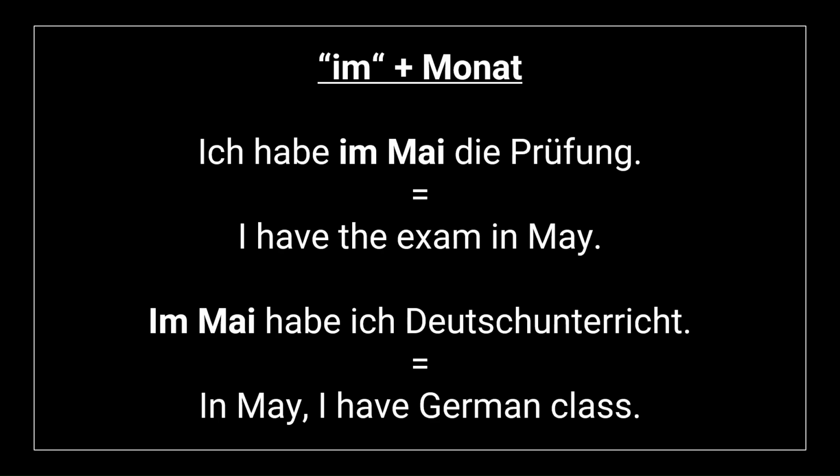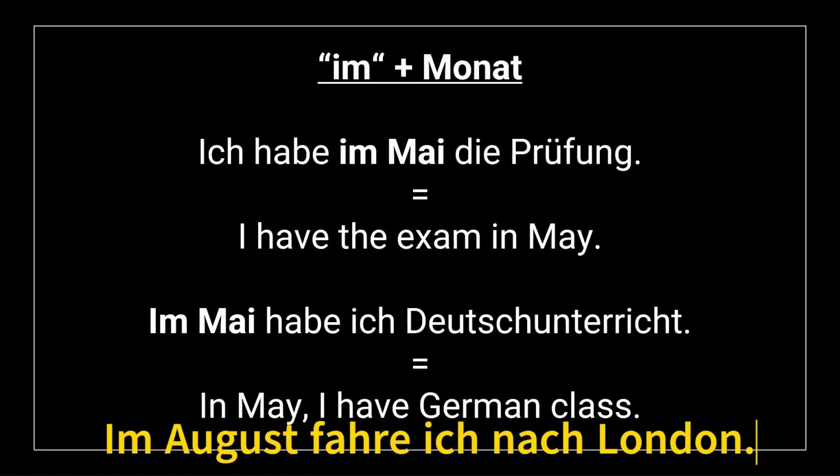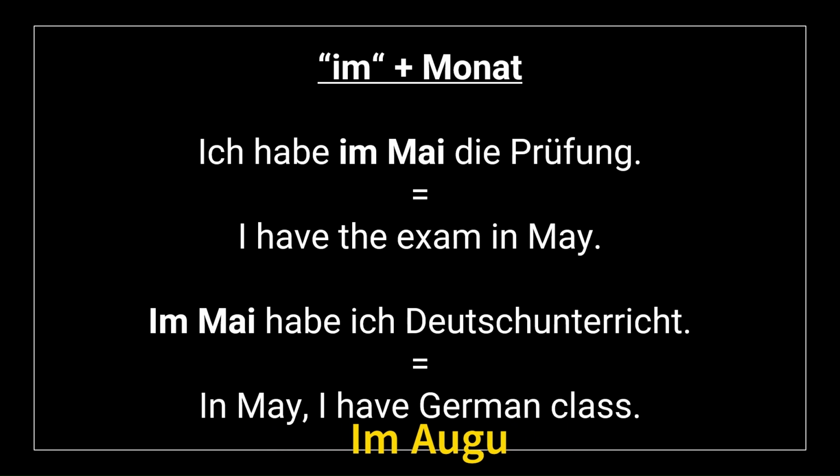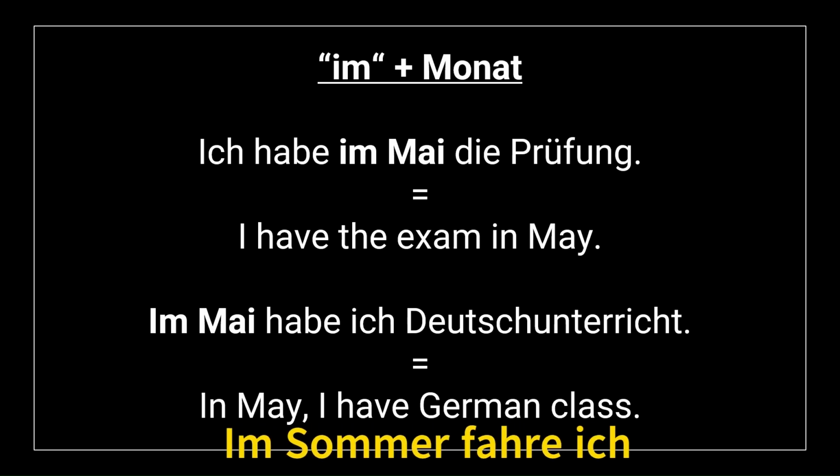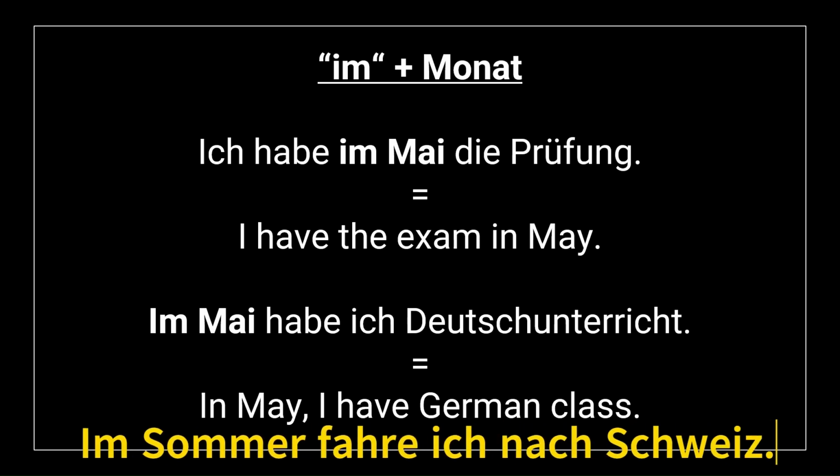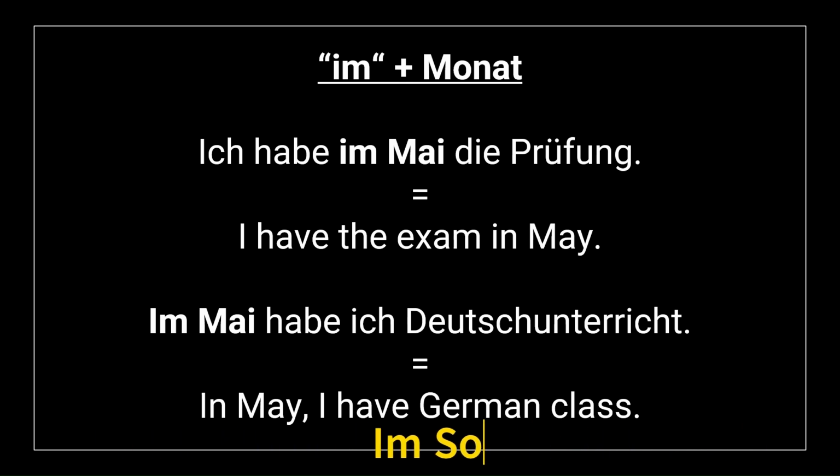Similarly, you can say, im August fahre ich nach London. That is, in August, I travel to London. Similarly, you can say, im Sommer fahre ich in die Schweiz. So that's the way to use im along with season as well.